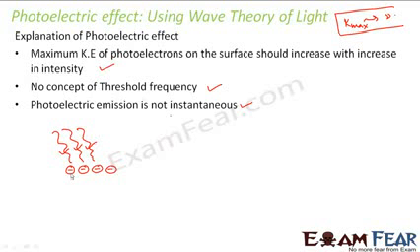Now, in order that an electron escapes from the metal surface, this electron should be able to absorb enough energy that it can overcome the work function. But since whatever energy is coming is getting distributed to each of them, the time taken by each electron to absorb that much energy is more. So therefore, it takes a long time for an electron to overcome the work function and then escape out of the metal.